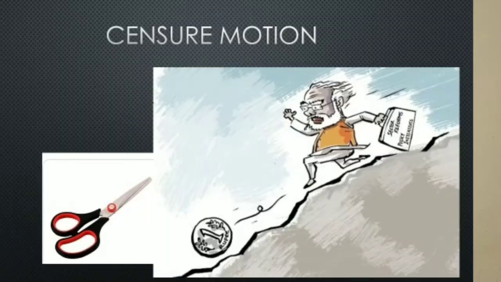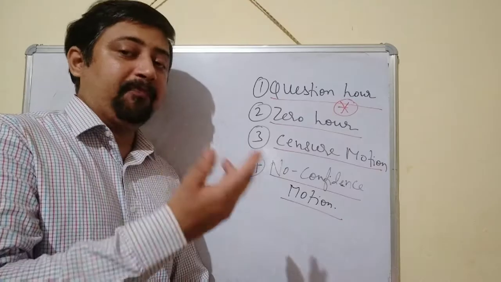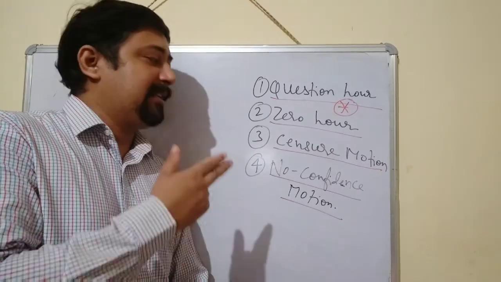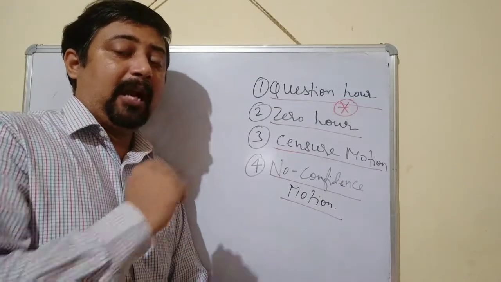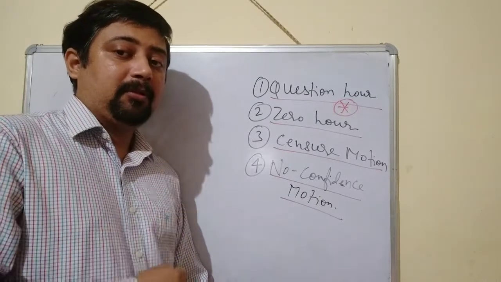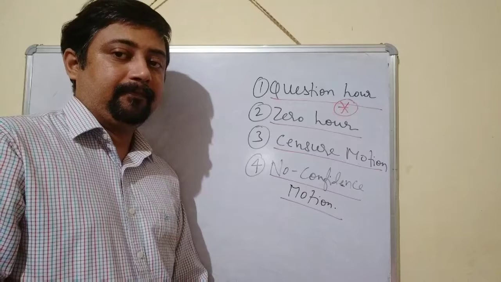Now the third is the censure motion. Basically the censure motion is passed by the opposition when the government is coming with the budget. The government is coming with the budget saying that I want this much money to run my government this year, and the parliament will have to pass the budget. But if the censure motion means the budget, the opposition is going to cut down the amount that is being asked by the government.